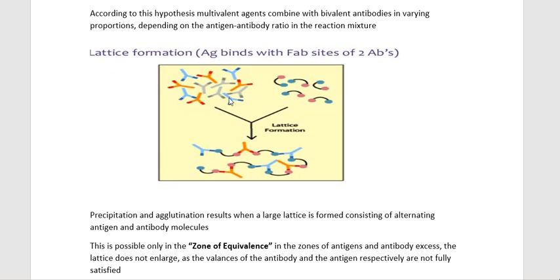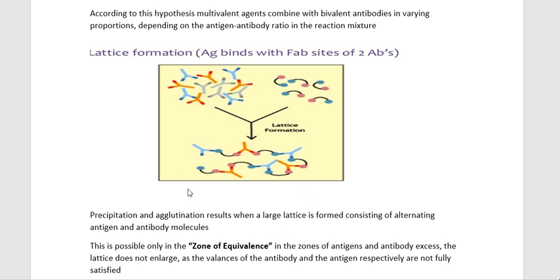See here, the antibodies have two binding sites, and the antigen is going to be multivalent. Here we have taken only a bivalent antigen too. Precipitation and agglutination result when a large lattice is formed, consisting of alternate antigen and antibody molecules. So here you can see alternate antibody, antigen, antibody, antigen, forming a complex-like structure, and this is called lattice formation. That's how the hypothesis proposed by Marrack is called the lattice hypothesis.